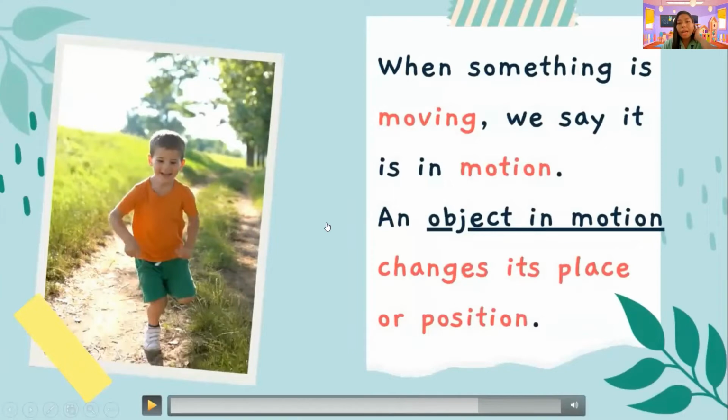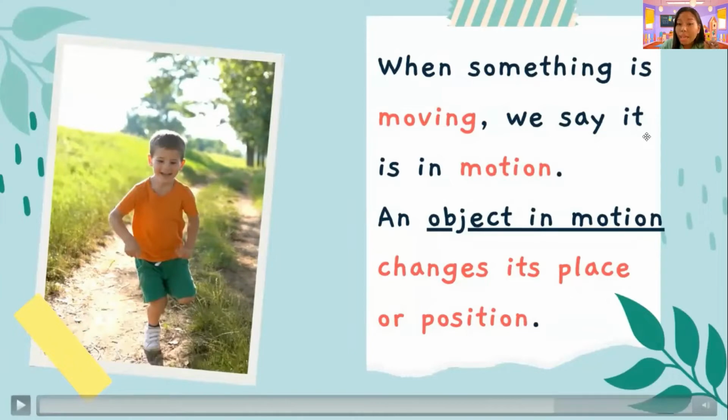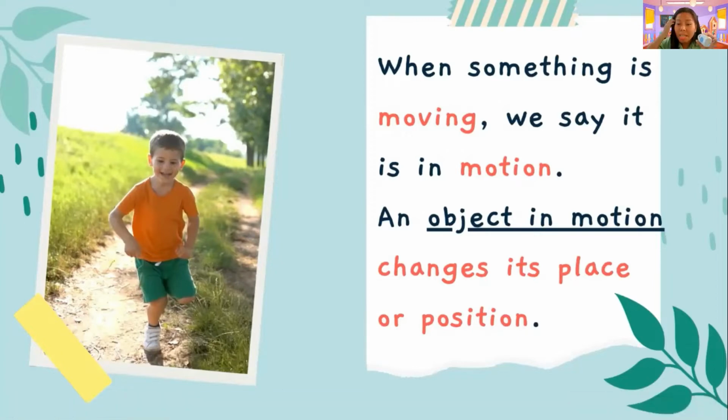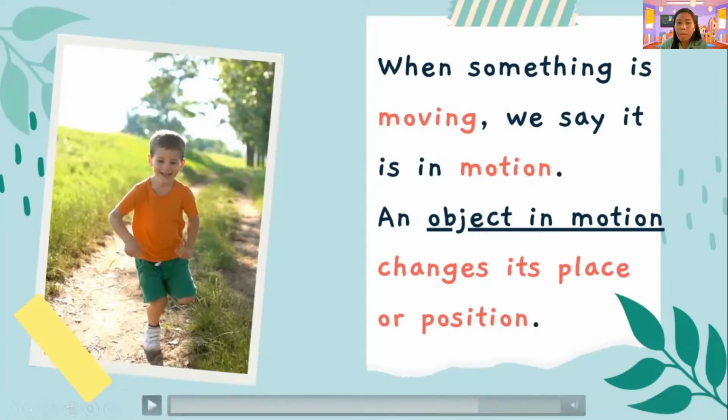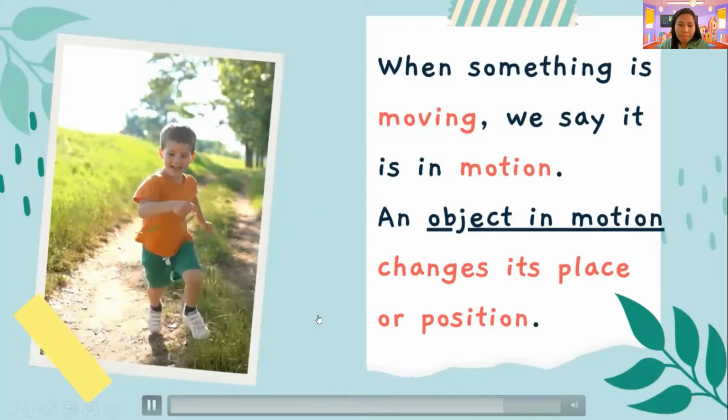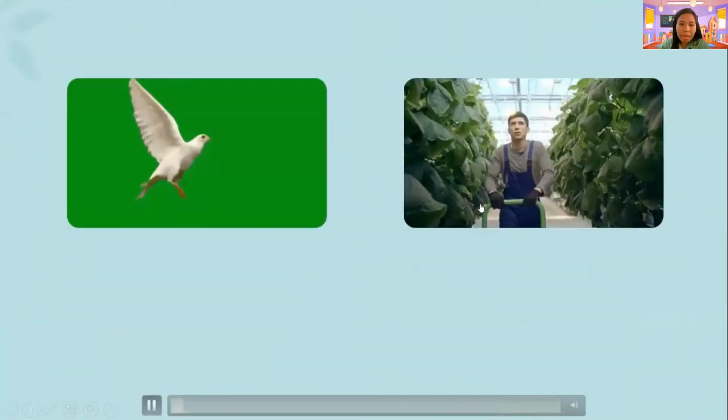So again, an object in motion, if it's moving, changes its place or position, just like earlier. Right? The object was in motion because I pushed it, so it changed its place or position. So that's it. Let's move to the next slide.